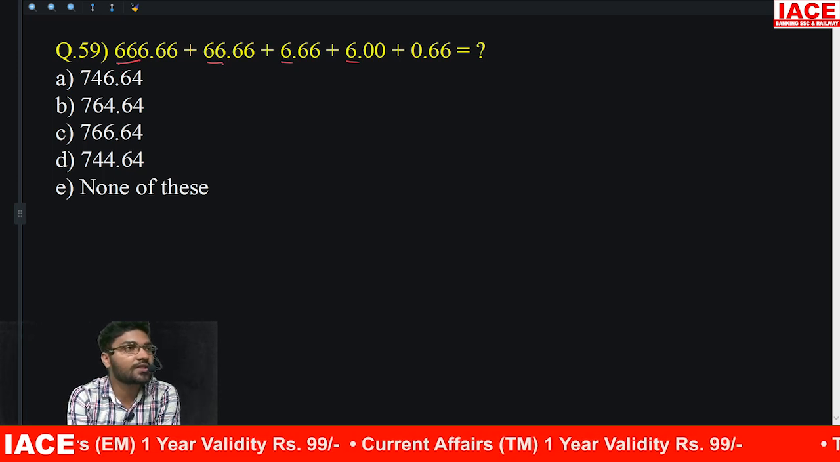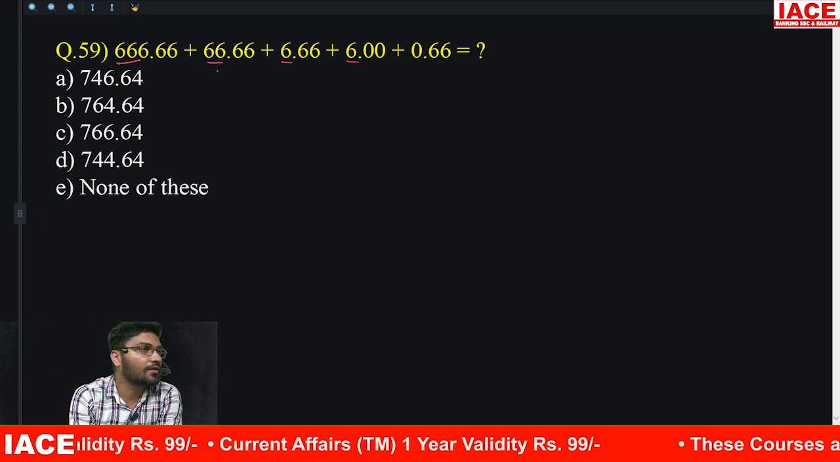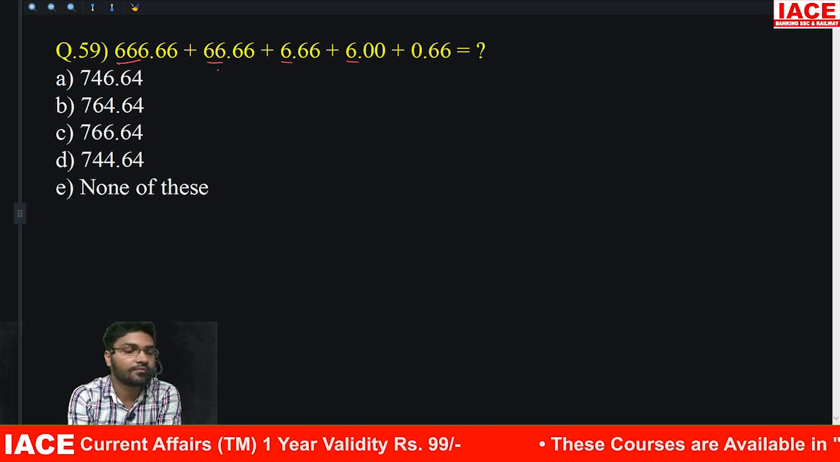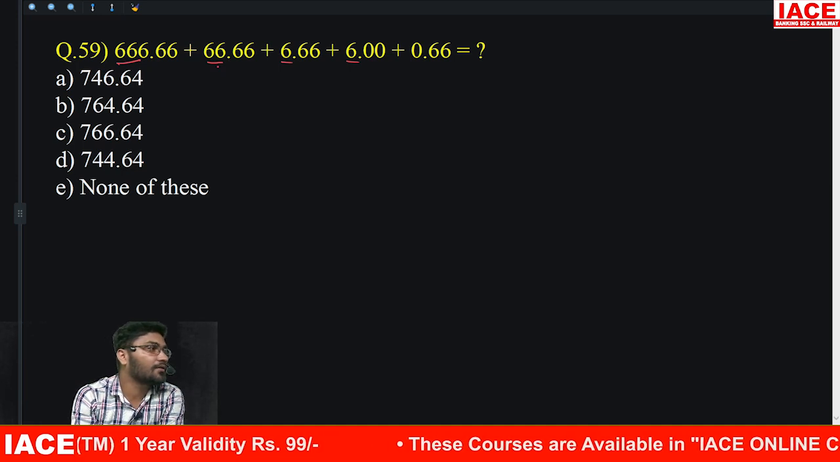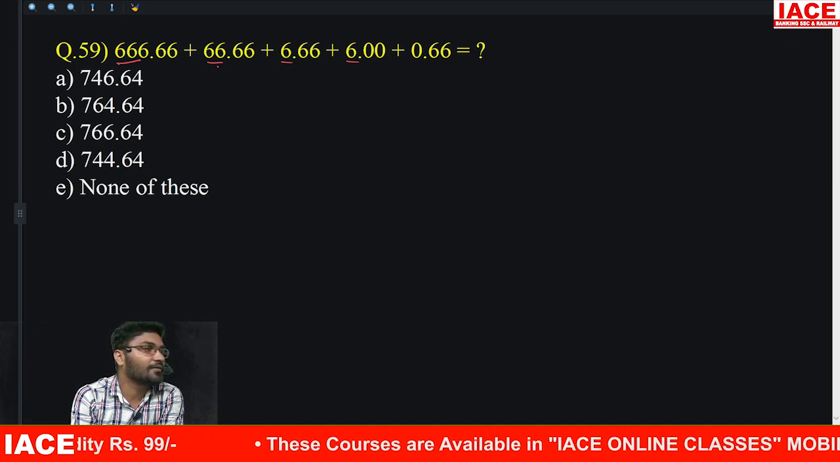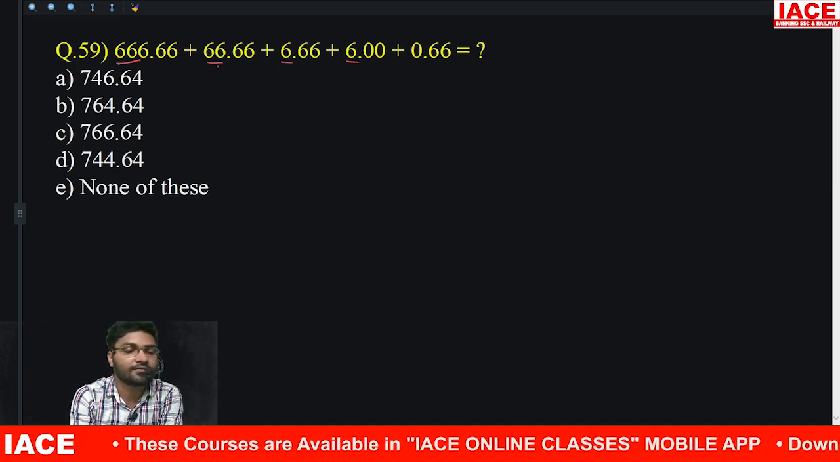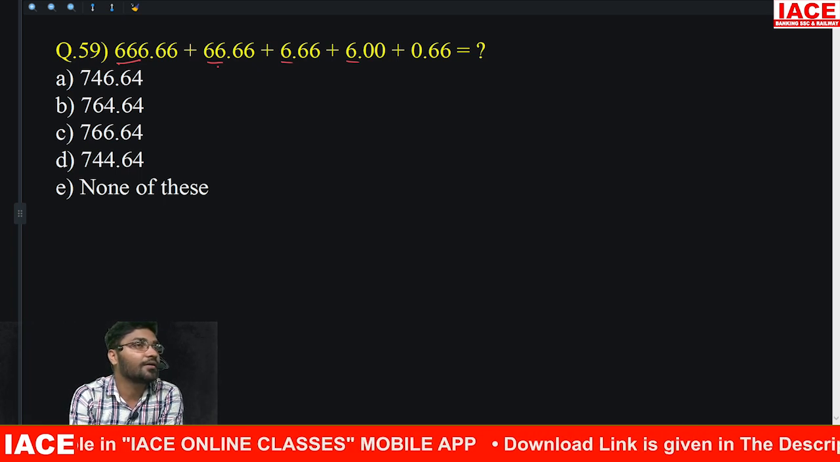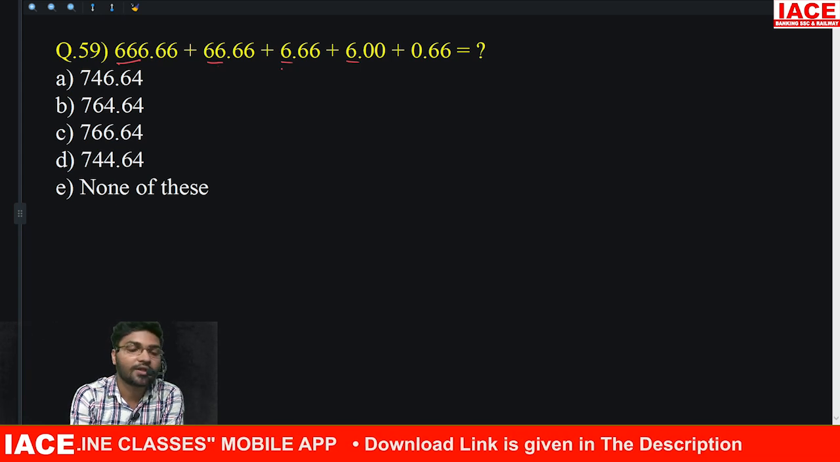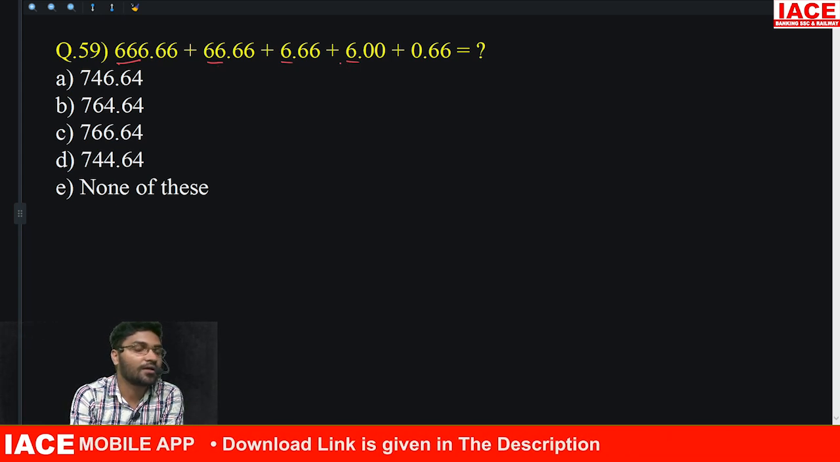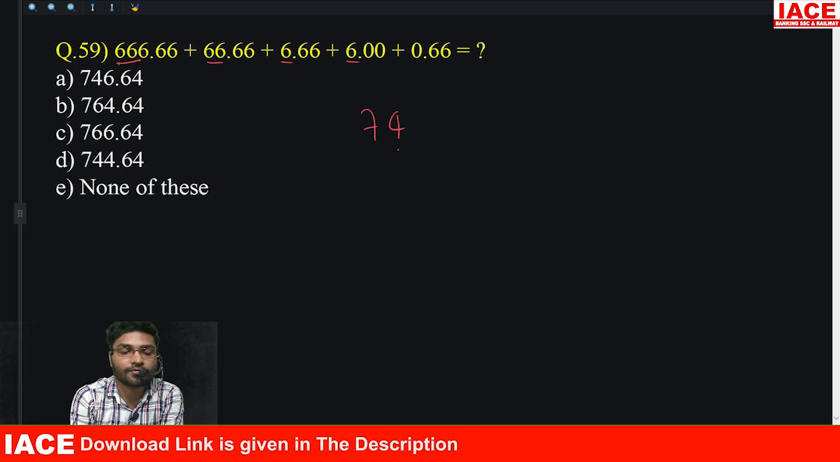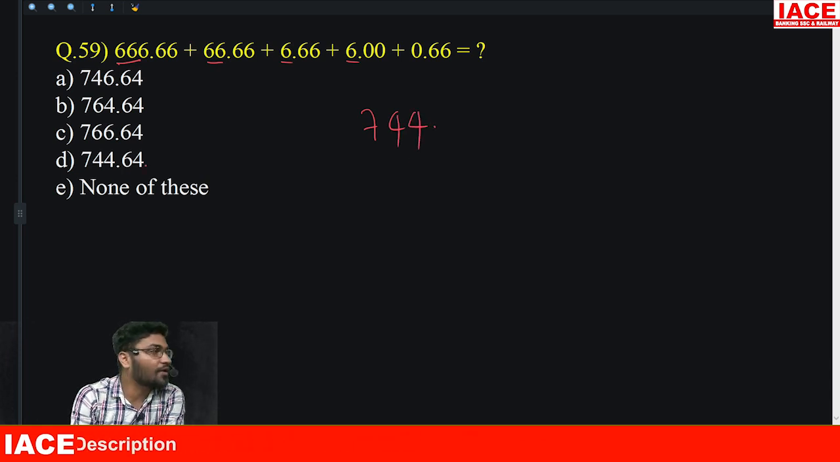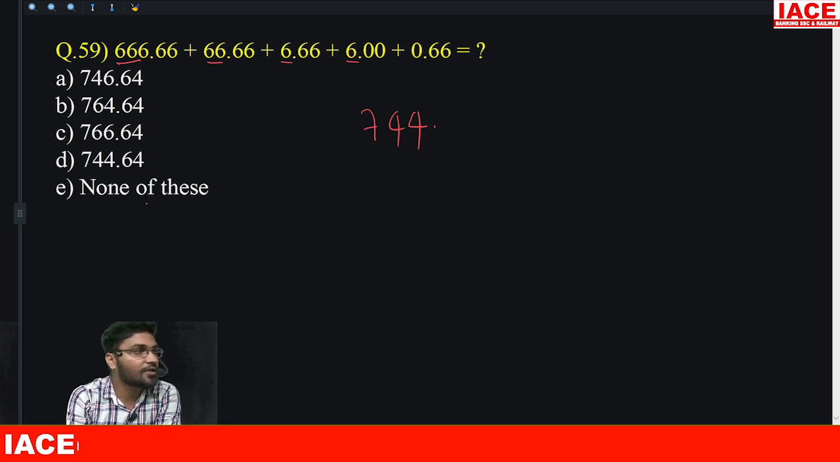666 లో 66 యాడ్ చేస్తే how much? 700. 666 లో 66 యాడ్ చేస్తే 732. 32 plus 6 plus 6 అంటే 744. I have the option 744, but because of none of these, I have to look up the decimal part.